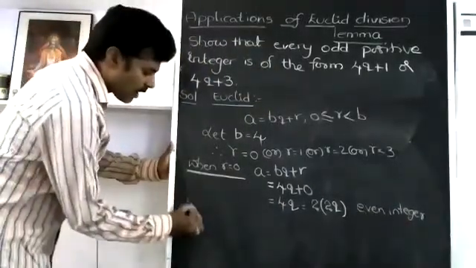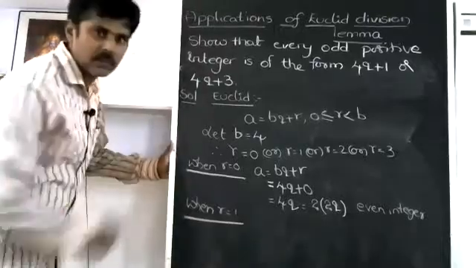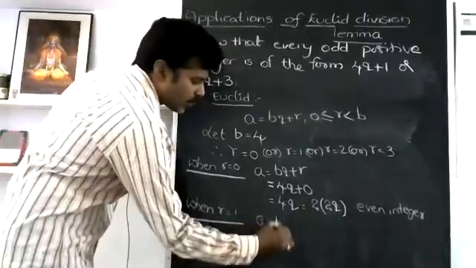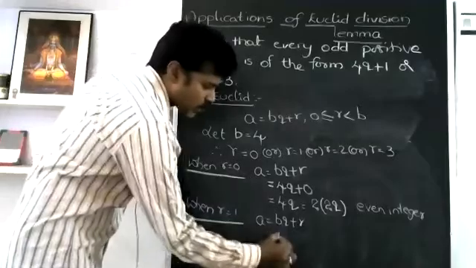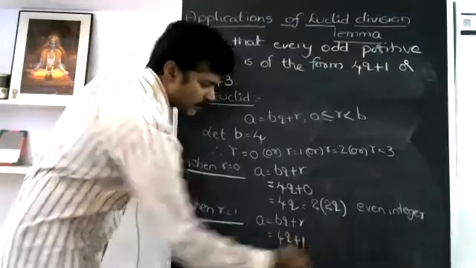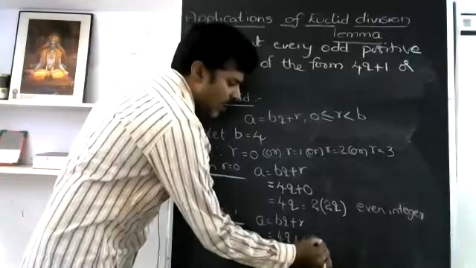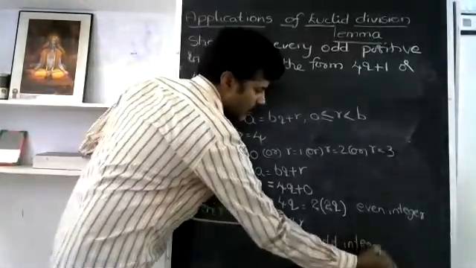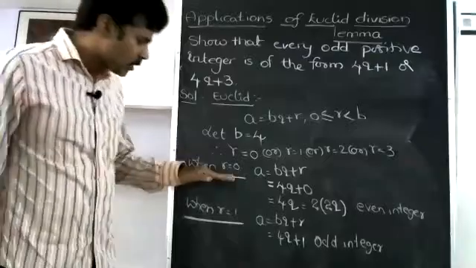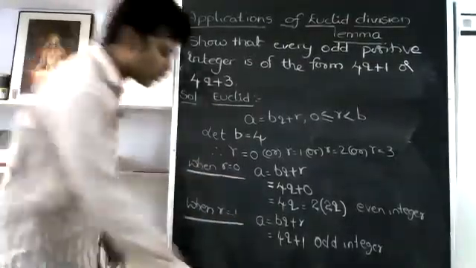So we'll go with when R is equal to 1. Then A equals BQ plus R, and I can write this as 4Q plus 1. Since 1 is the remainder, definitely it's an odd integer. So when R equals 0, I have done. When R equals 1, I have done. What do I have to do for the rest?